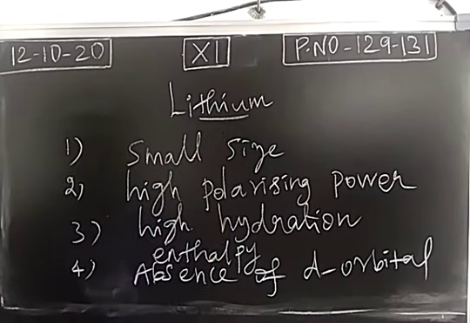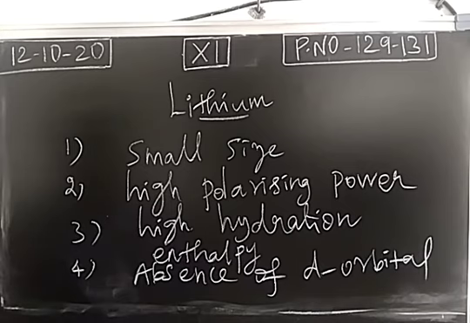So this lithium metal is having high polarizing power, so covalent character will be introduced. Then as we discussed, lithium based salts will have a higher hydration enthalpy value. Then lithium has no d orbital. Right? So the properties of lithium will be different from the properties of other members in group number 1.